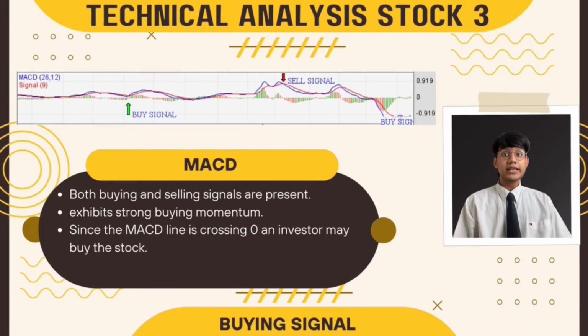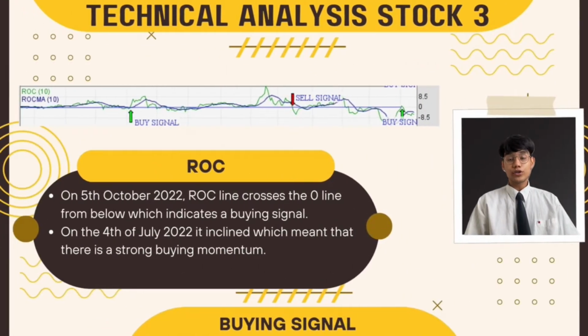As you can see in the MACD indicator, both buying and selling signals are present. This exhibits strong buying momentum. Since the MACD line is crossing zero, an investor may buy the stock. Additional note, the MACD line then crosses below the MACD signal line, with convergence below the zero line on the 9th of May 2022. For the ROC indicator, on the 5th October 2022, the ROC line crosses the zero line from below. This indicates a buying signal. And on the 4th of July 2022, it inclined, which meant that there is a strong buying momentum.